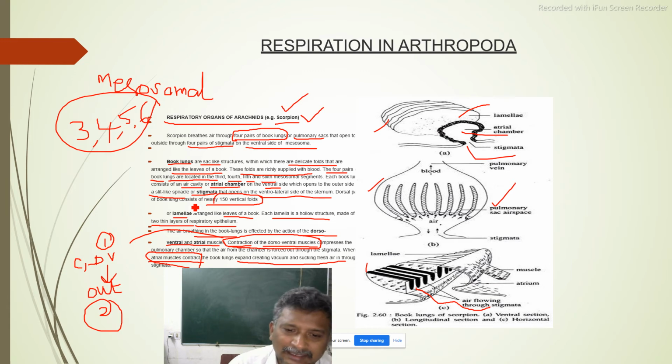So the air will come out from that organism to the outside. When atrial muscles are contracted, the book lung expands. Expand means inside volume will be increased, pressure will be greatly reduced. Hence the fresh air will be taken into it. Okay.